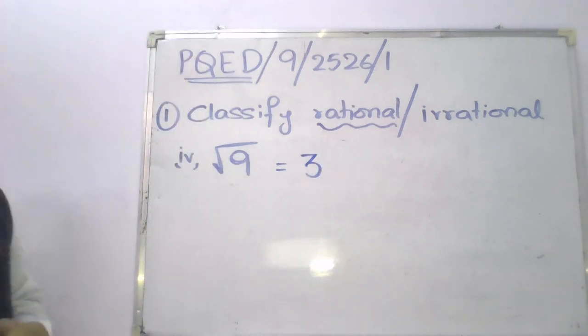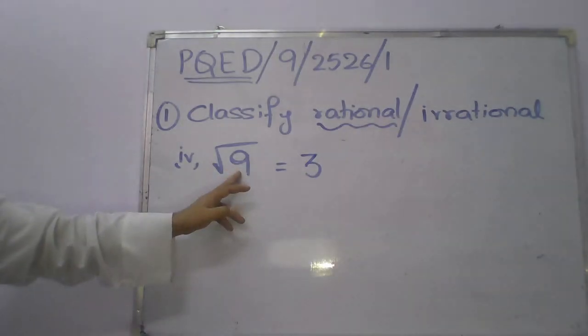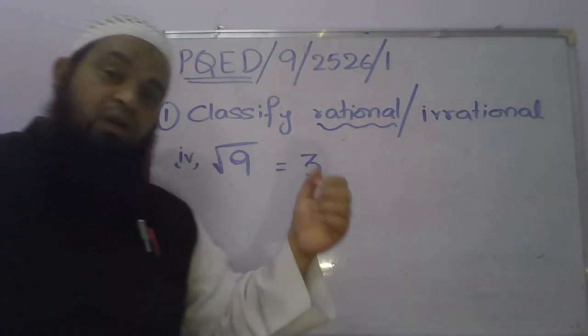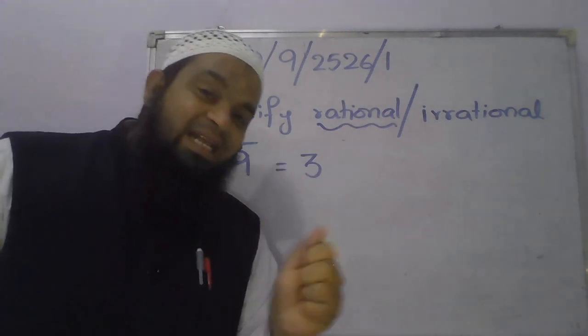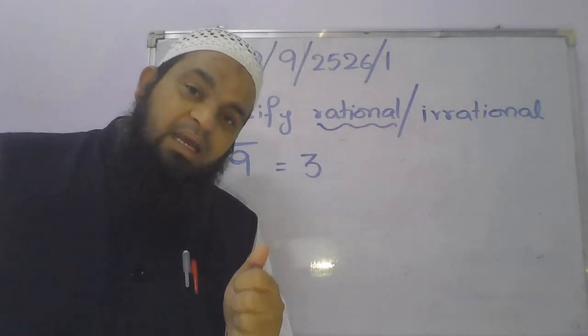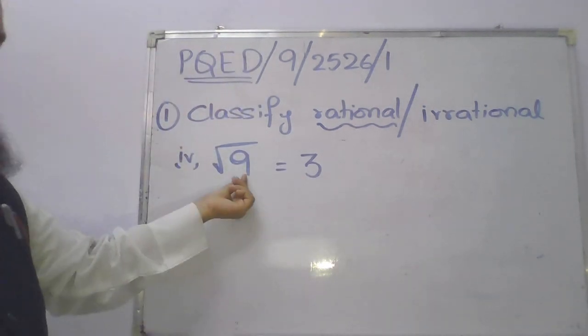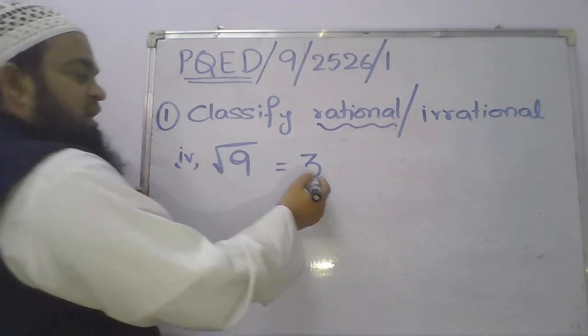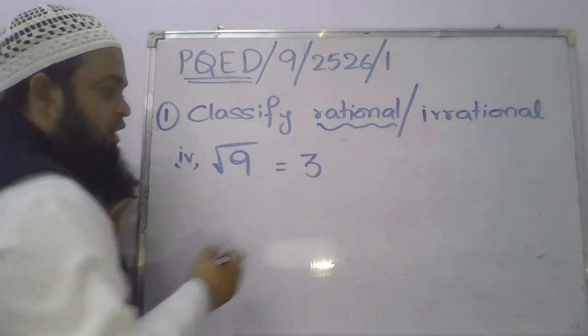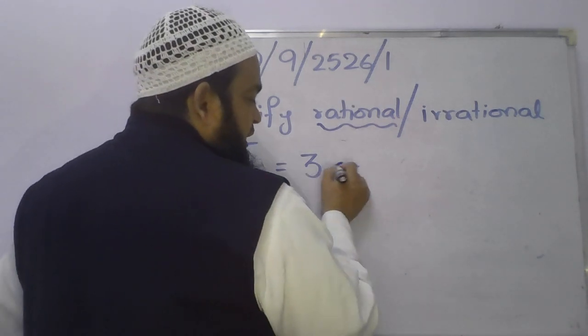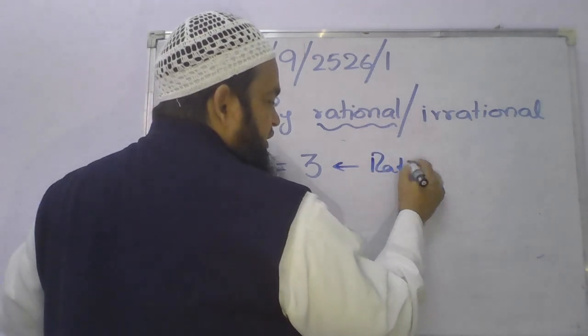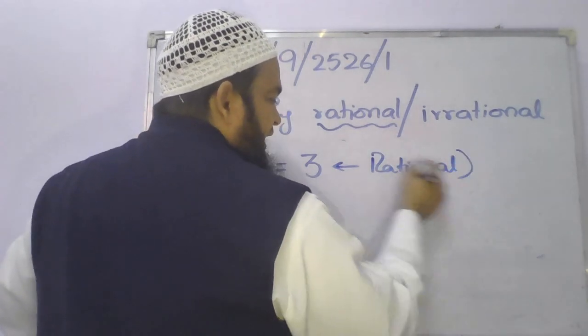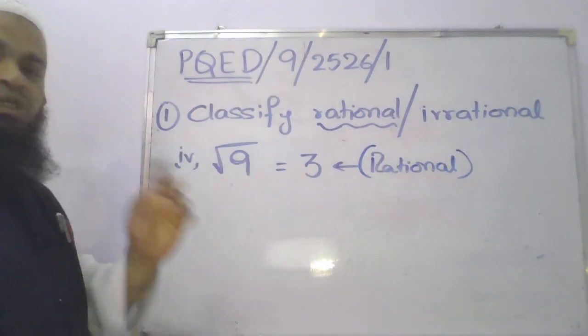We know that roots of all numbers except perfect squares are irrational. So 9 is a perfect square, and the square root of 9 is 3. What is 3? It is an integer, and integers are rational. So whenever roots are there, you just wait.